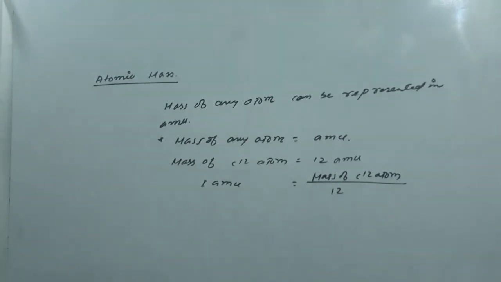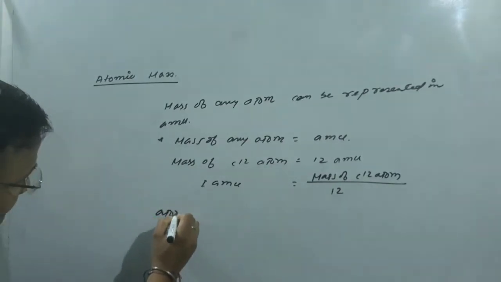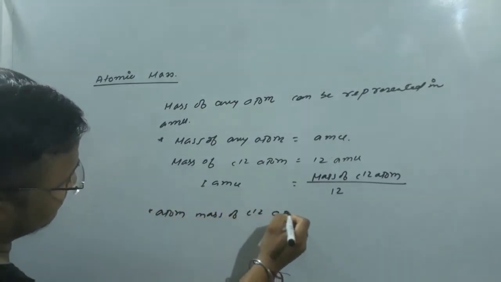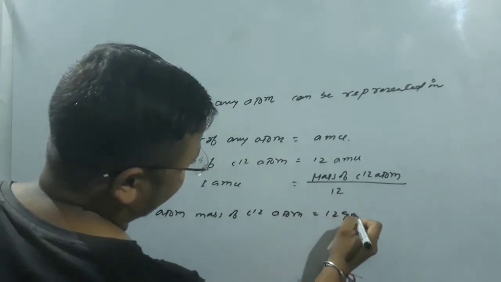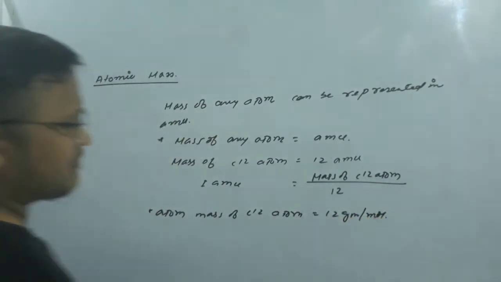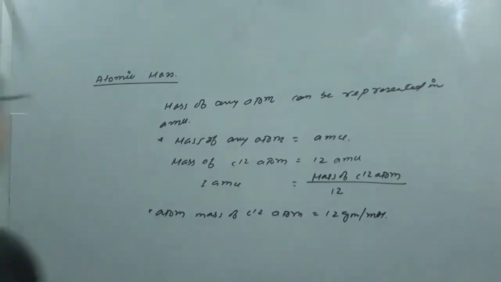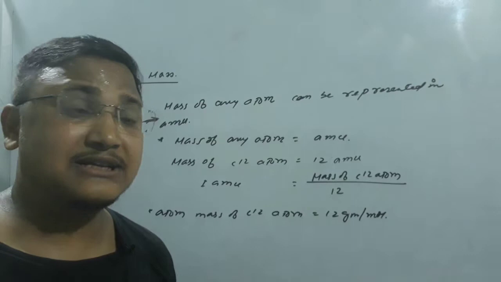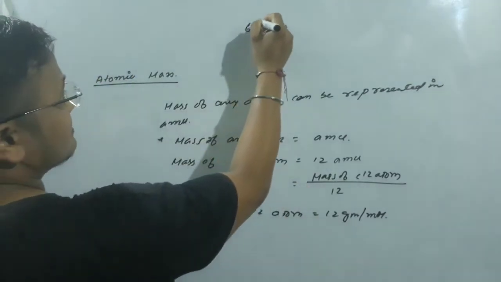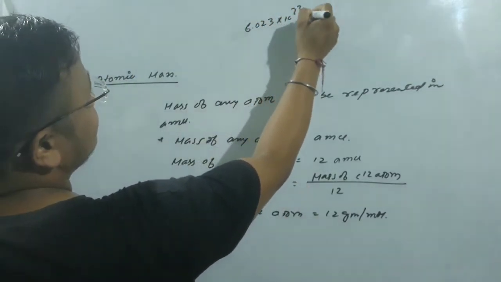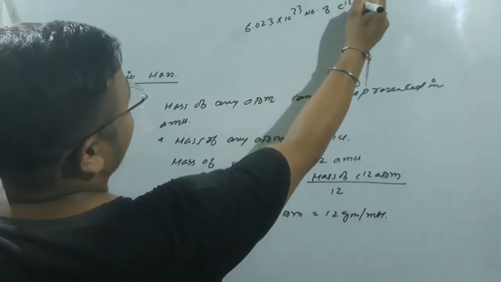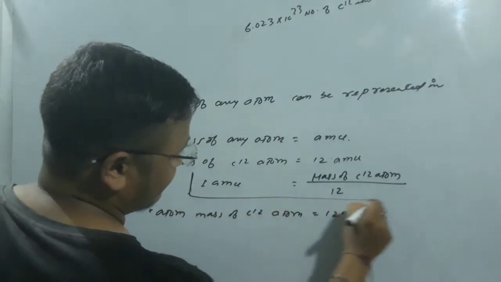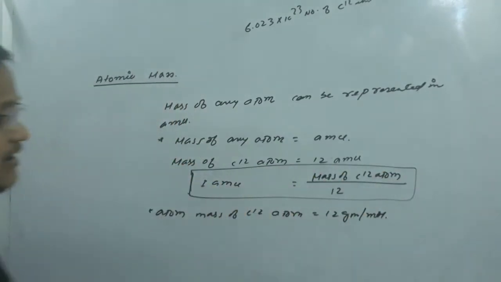Now what we know is that atomic mass of C-12 atom is equal to 12 gram per mole. Now think about it. When we are talking about 1 mole, it is the mass of 6.023 into 10 to the power 23 number of carbon-12 atoms, isn't it? But if you talk about 1 AMU, you need the mass of 1 carbon-12 atom.